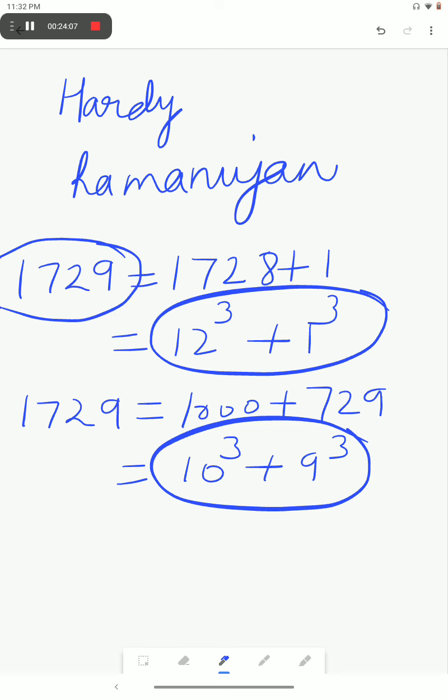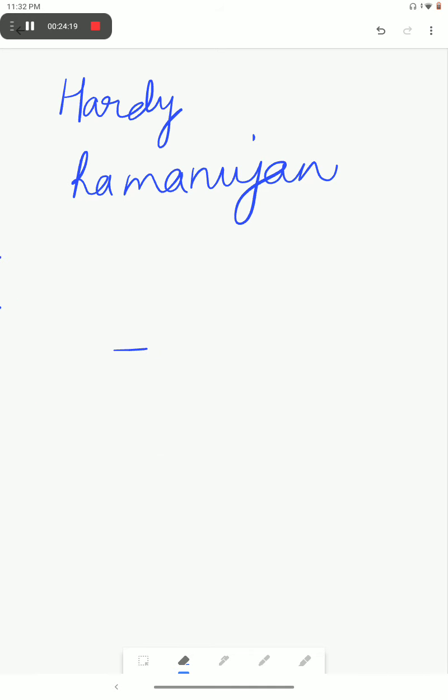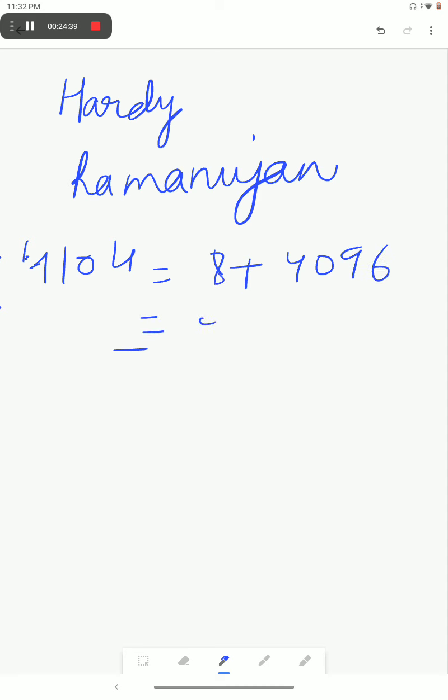This is the smallest Hardy-Ramanujan number, also known as the Hardy number. Okay. Other examples for this are also available. That is, 4104. Now 4104 can be represented in the form of 8 plus 4096. 8 means 2 cube and 4096 means 16 cube.